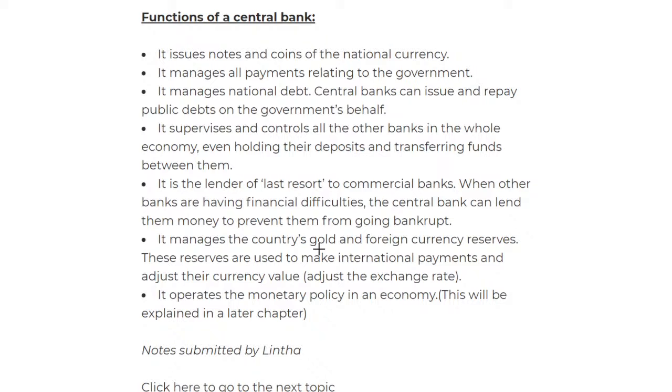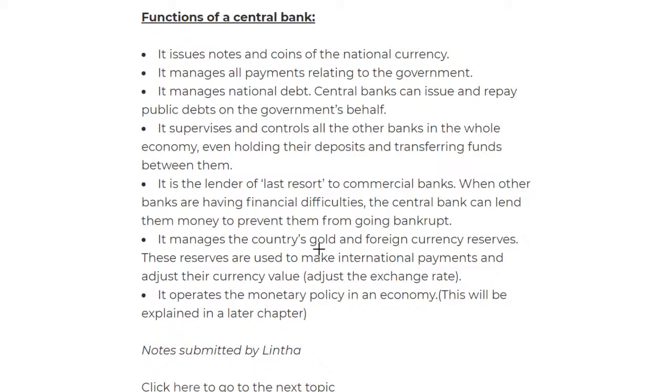It manages the national debt. For example, if you've taken a loan from another country, this is a big scale, so central banks do all of this, and then they repay. Central banks are like the big deal. The commercial banks are just for the consumers, but the central bank deals with billions and millions of money. That's what they call the central bank.